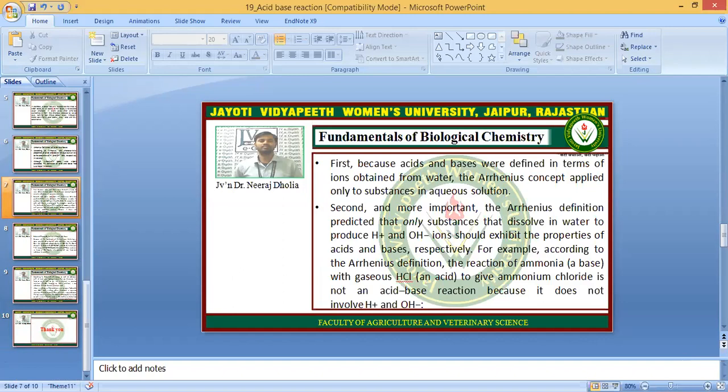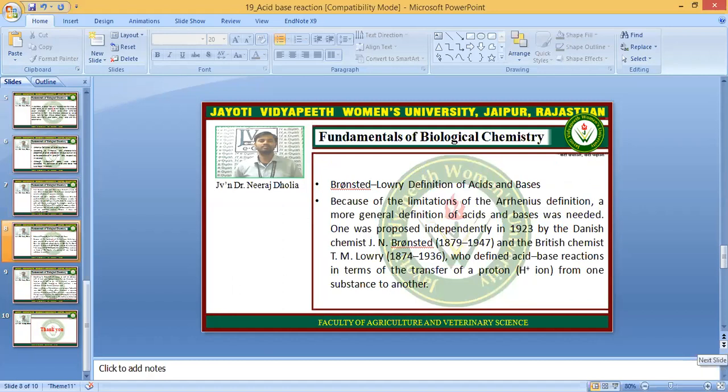So the other substances which do not produce H plus and OH minus ions will not be considered as acid and bases according to Arrhenius. Like ammonia or HCl. With the Arrhenius definition, the reaction of ammonia with gaseous HCl to give ammonium chloride is not an acid-base reaction, because it does not involve the H plus and OH minus ions.